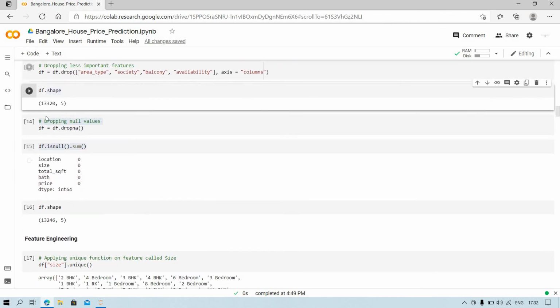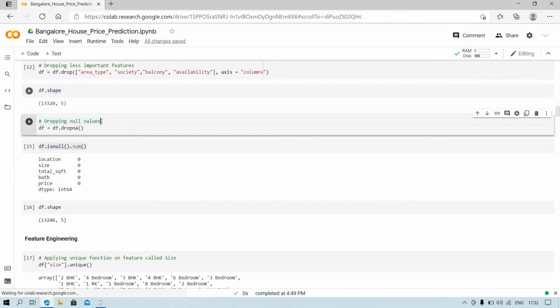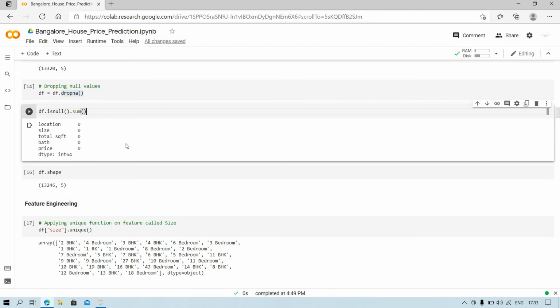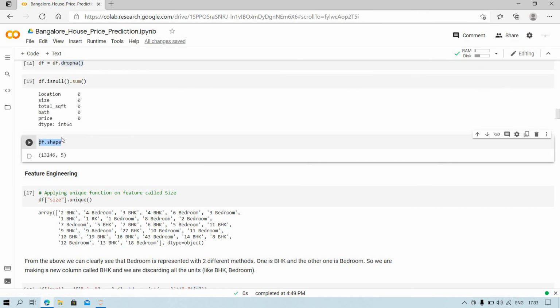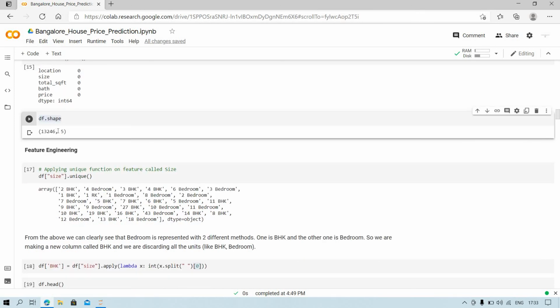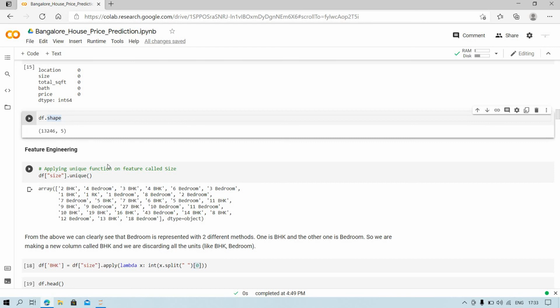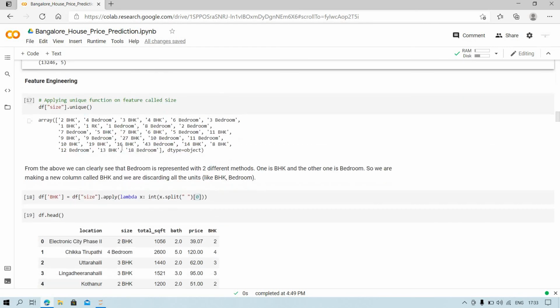Okay, so here I will also drop the null values in the dataset with the dropna method. Then you will see there are no null values in the dataset, and you will see the shape of the data, that is 13246 rows and 5 columns. And in the next part we will see feature engineering, data visualization, and model building. Okay, we are going to see all this stuff in the second part.